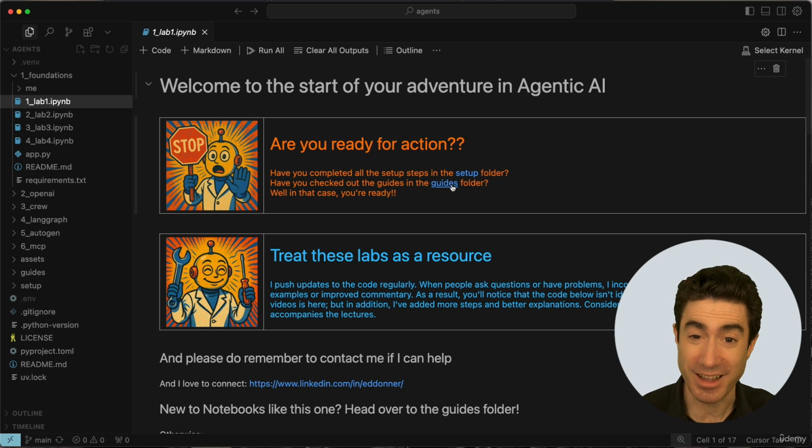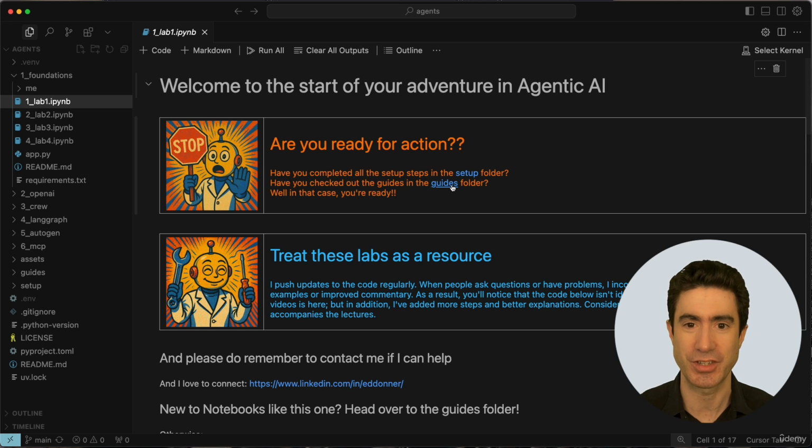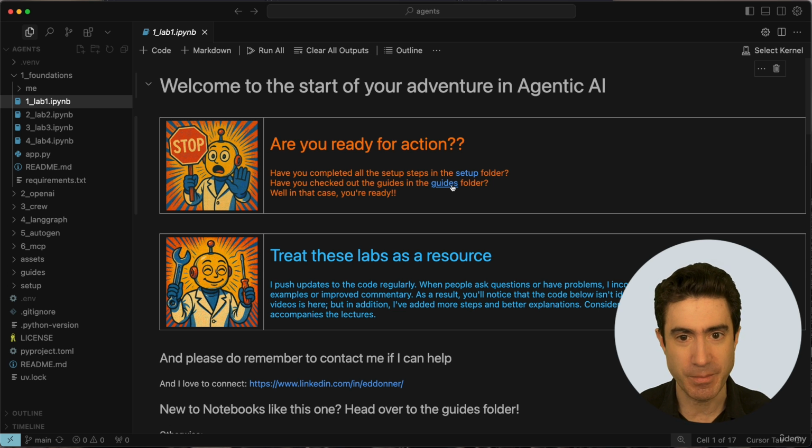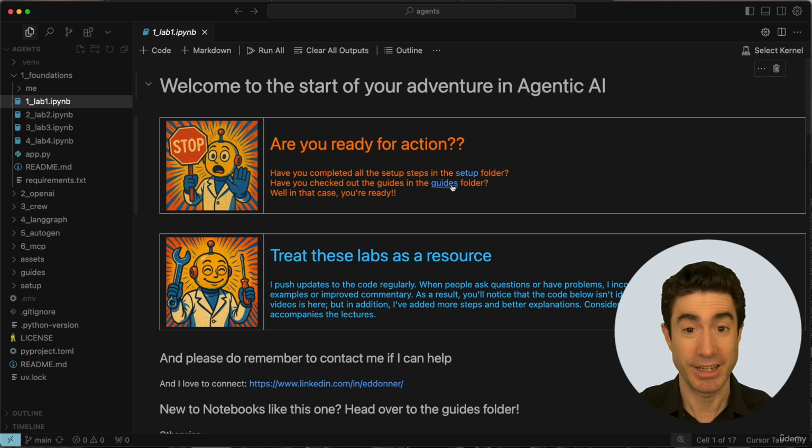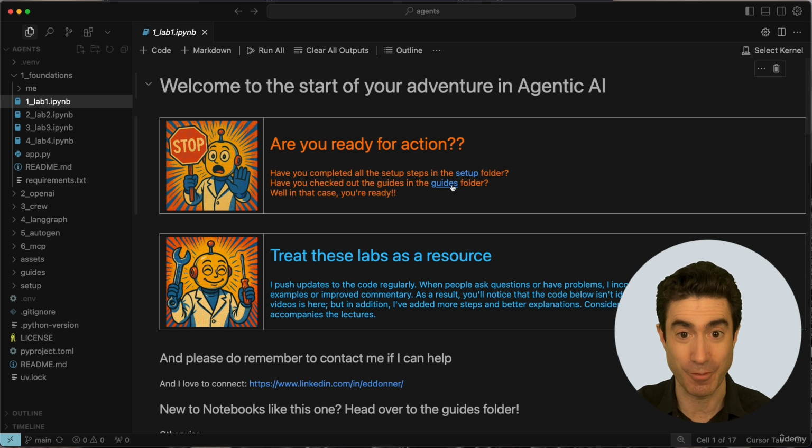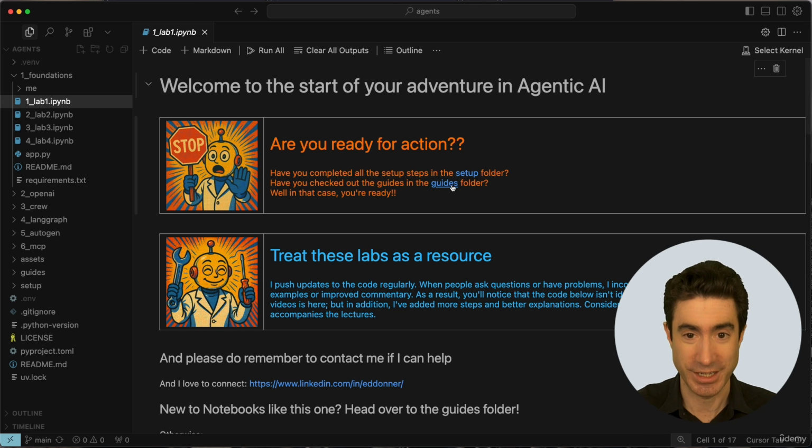And then the guides folder has a bunch of useful guides. It has some stuff to take you through intermediate level Python, and it also has beginner Python. If you're new to Python coding, then it will take you through some self-study guides there. If you're willing to do that, I think it will need some time investment, but it will be well worth it. And for intermediate level Python, there's important stuff there too. There's a bunch of stuff. One of the things that comes up a lot in agents is working with async code.